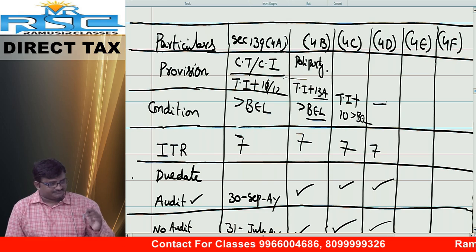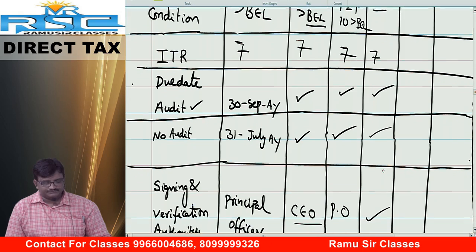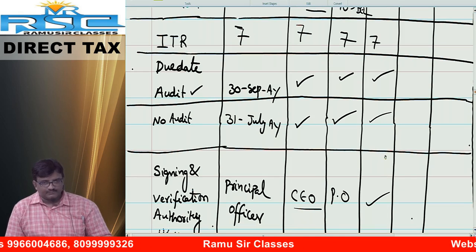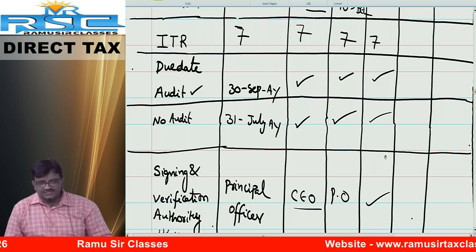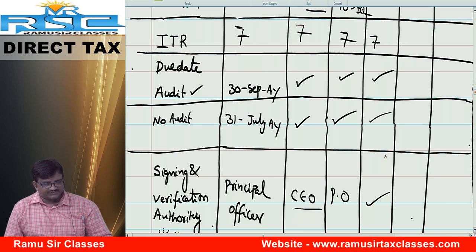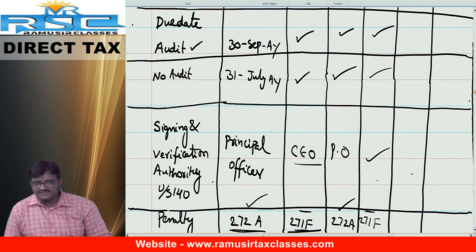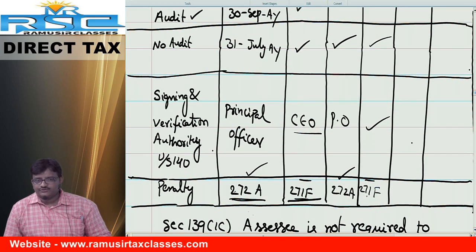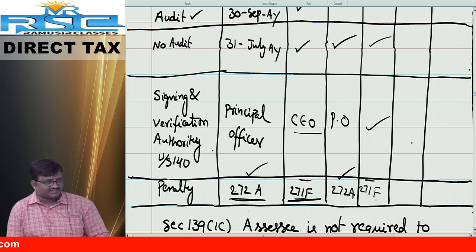ITR number 7. Due date: if audit is applicable, what is the answer? 30th September. If audit is not applicable, 31st July. Signing and verification authority. Who are the persons? Principal officer. Penalty 271F, 5,000 rupees. No specific penalty. That is the reason a general penalty of rupees 5,000 shall be levied.